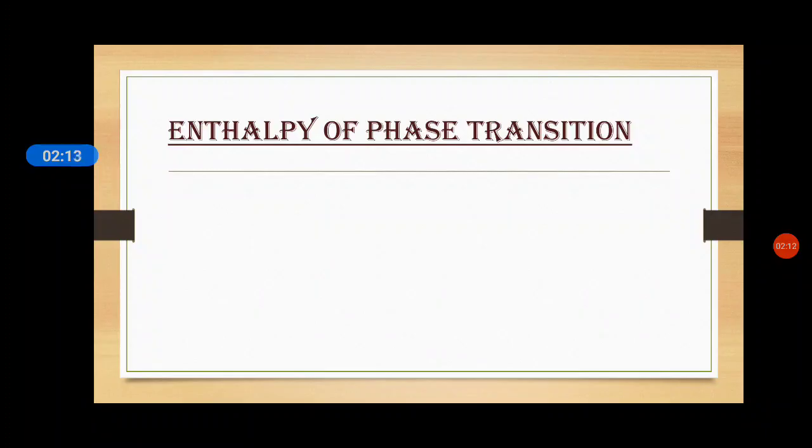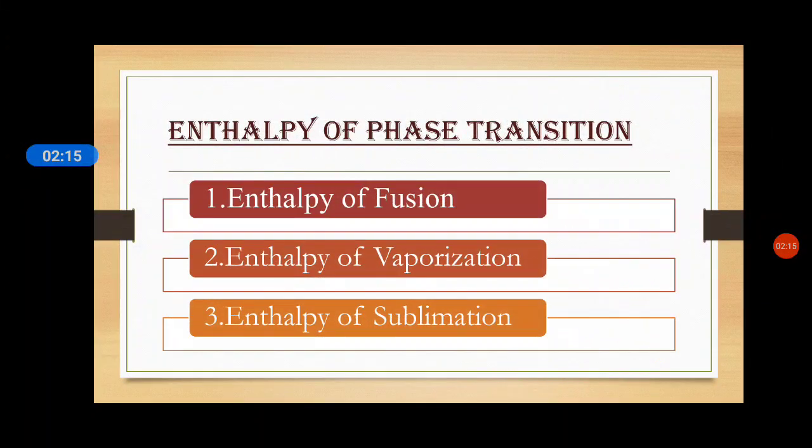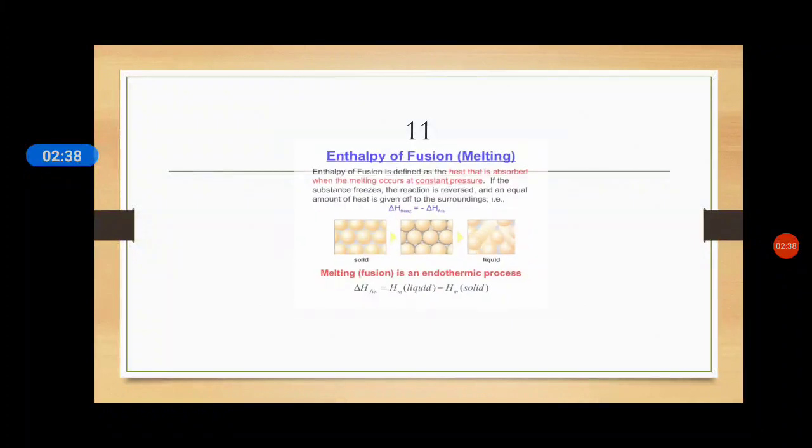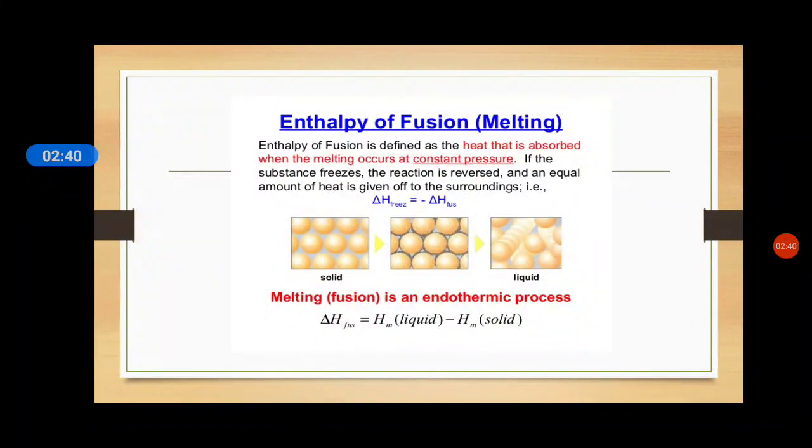Enthalpy of physical transition. What is phase transition? It includes enthalpy of fusion, enthalpy of vaporization and enthalpy of sublimation. In the case of phase, this is related to the solid, liquid and gaseous state of the given matter. One by one we are going to see the enthalpy of different physical states.